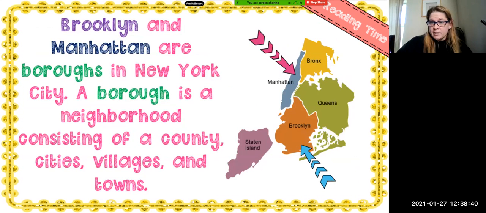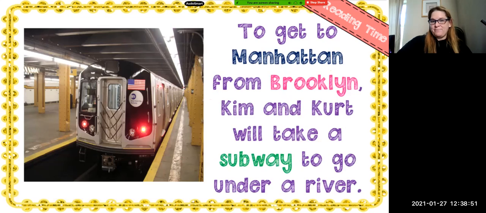Look at this picture. The reason why this is not connected is because this is water. These are rivers. So they're going to have to go under this river to get to Manhattan.